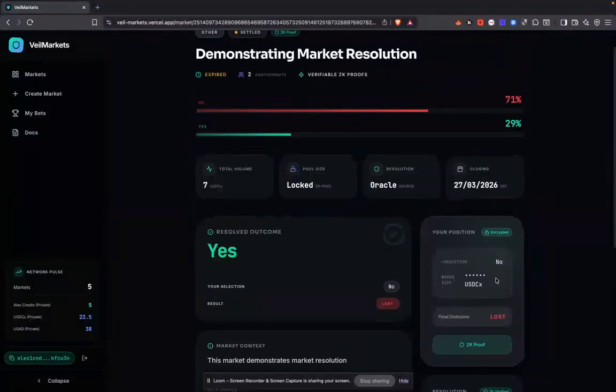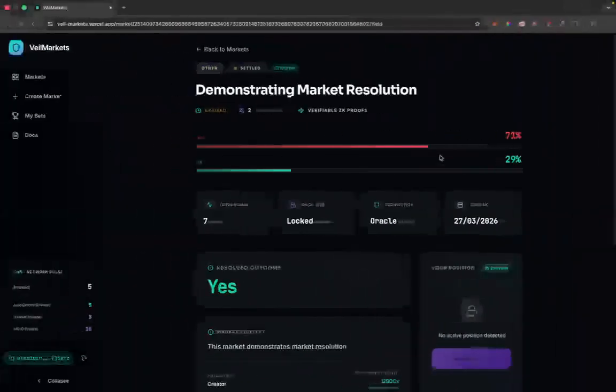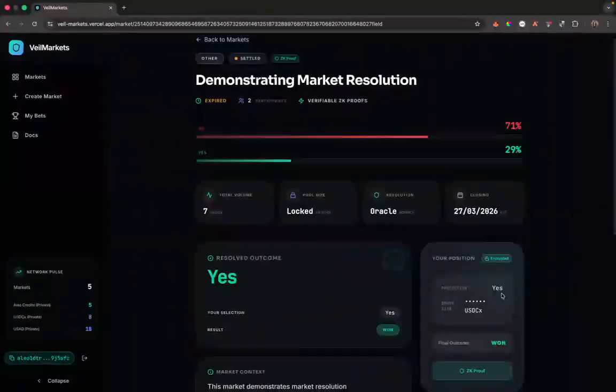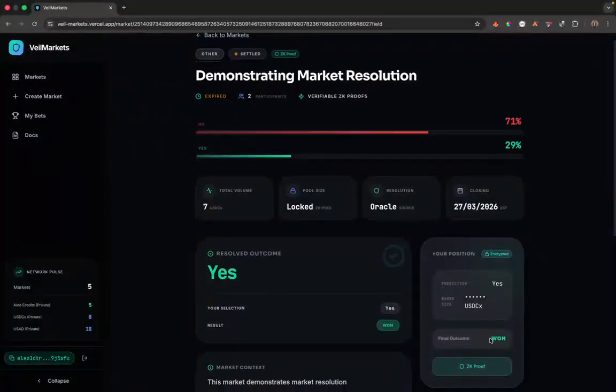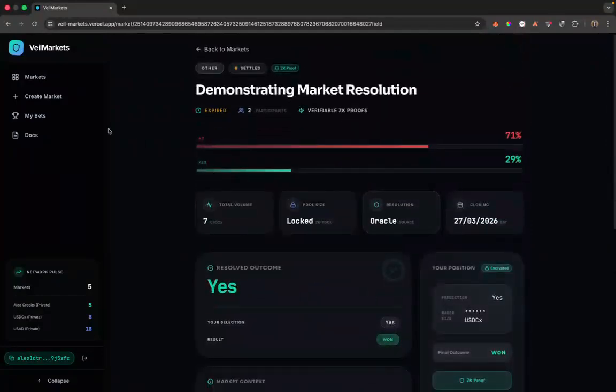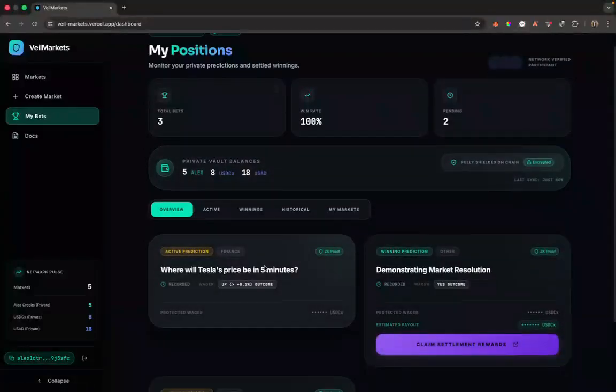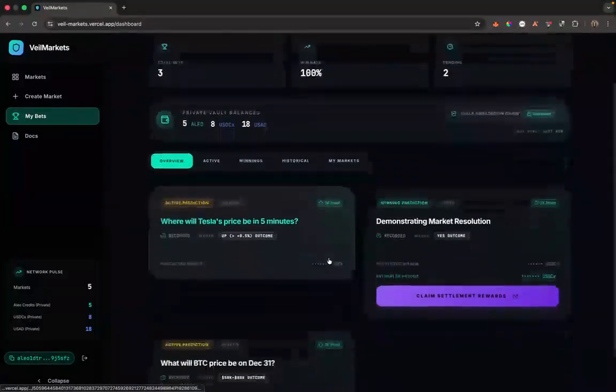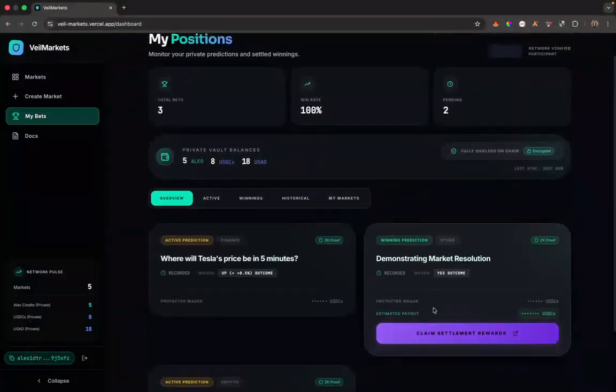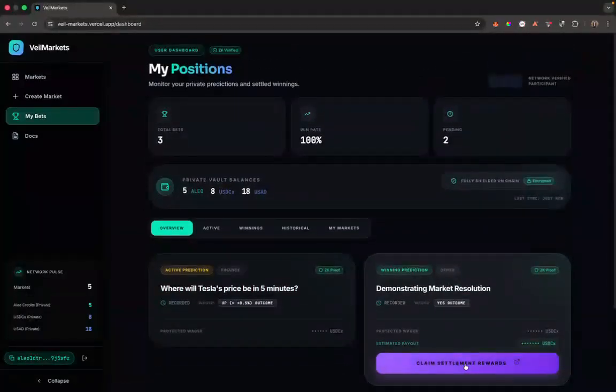And unfortunately, I predicted no, so I lost the bet. But on my other account, I predicted yes, and the outcome is yes, so I successfully won this bet. So if I go to my bets now, I can see that I've placed all of these bets, but I've won this one. So I can decide to claim my rewards now, which, since we only had 7 USDCX in the pool, I'm going to take all of it, even though I bet just 2 USDCX. So I'm going to claim the rewards.